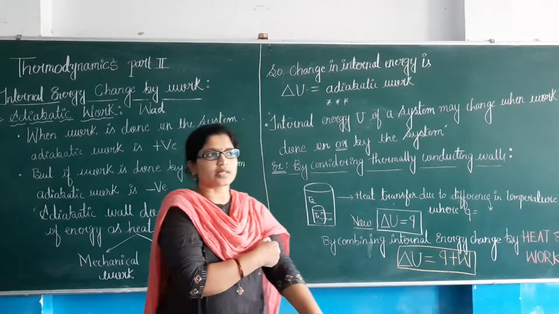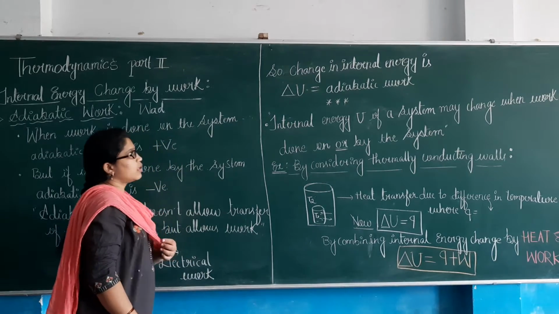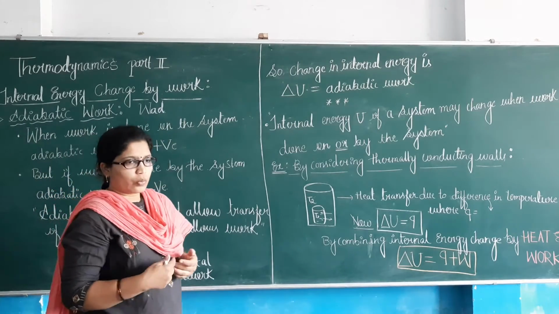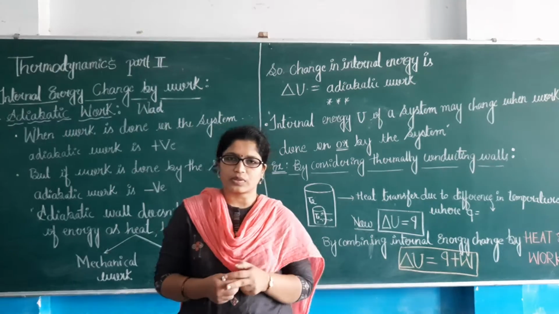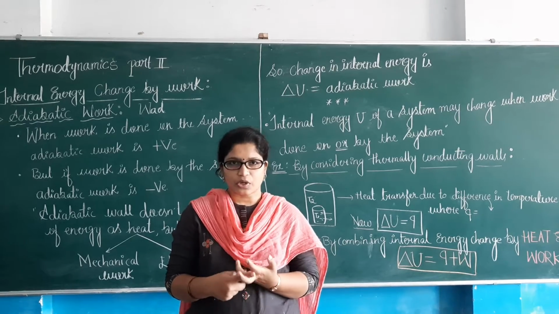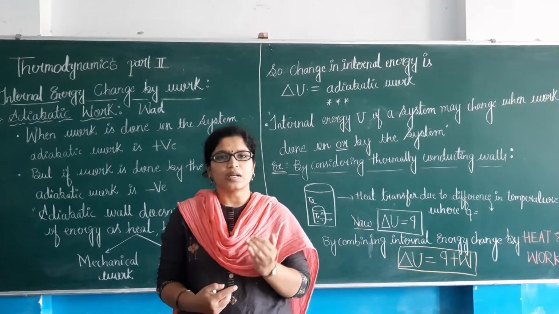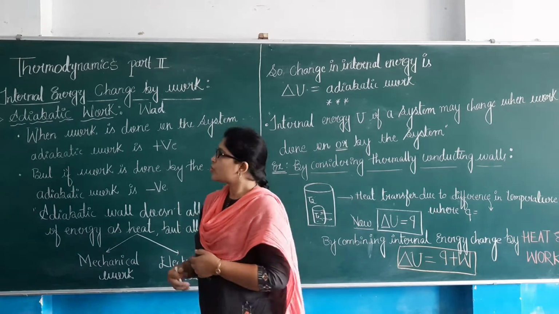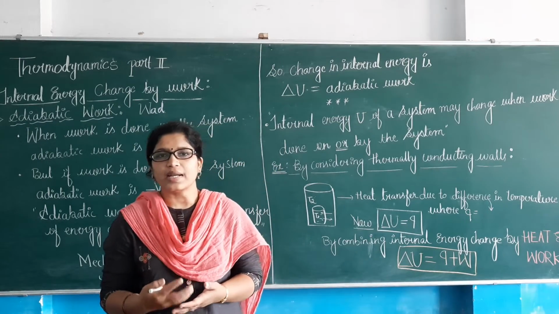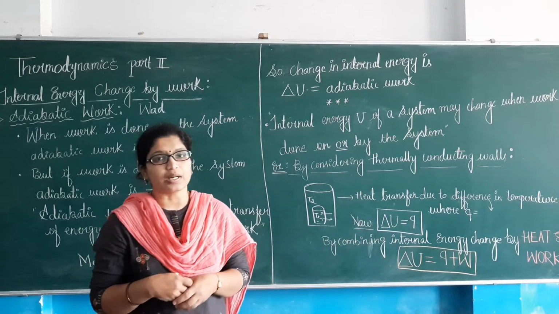Today we are going to discuss how work can be done. Work can be done with two processes. We have already seen what we mean by adiabatic process, as well as different processes. So when you consider work to be done, how is internal energy going to be related?